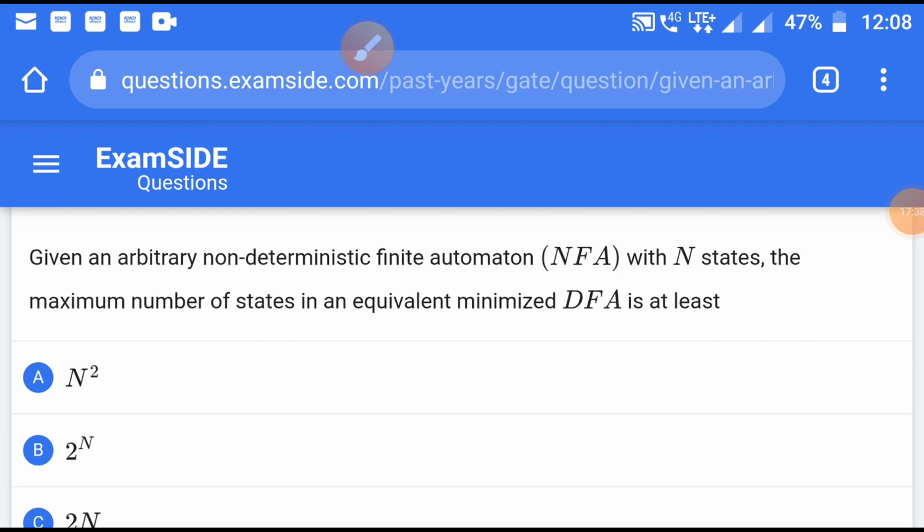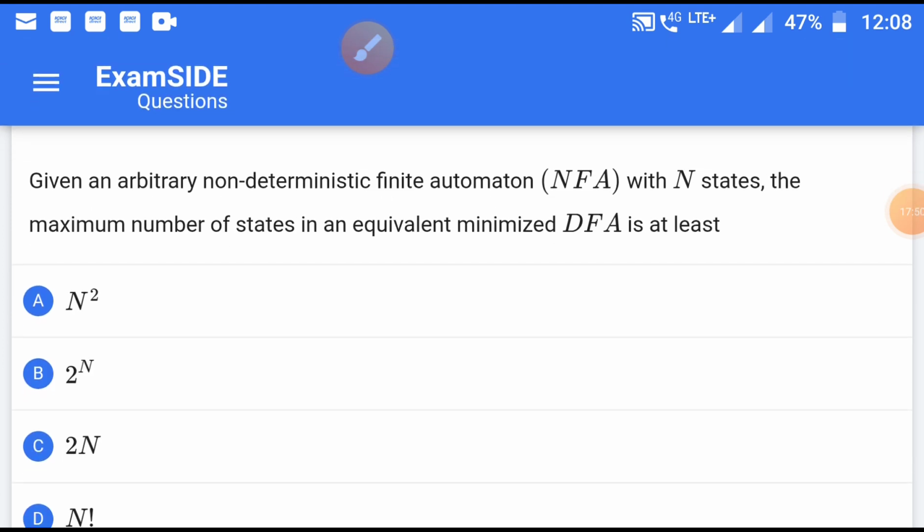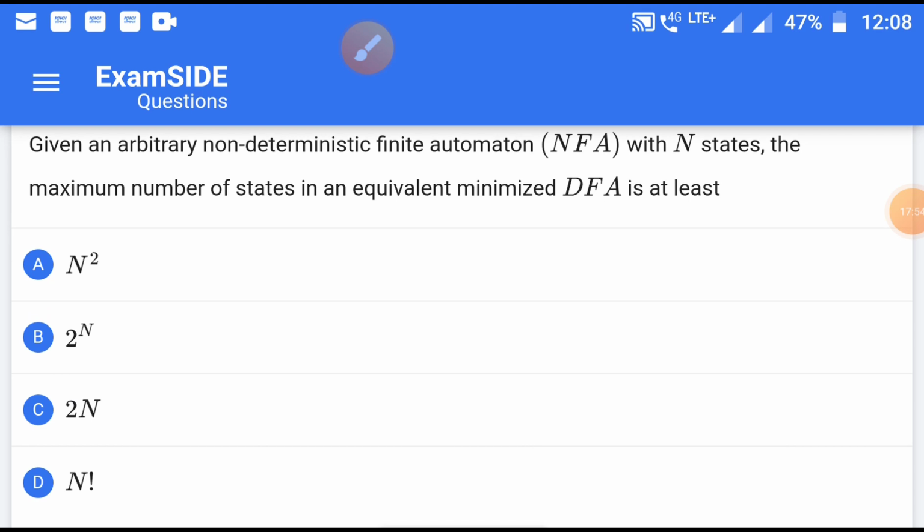In this question, given an arbitrary non-deterministic finite automaton with n states, the maximum number of states in an equivalent minimized DFA is at least. So it is actually a conceptual, remembering-based question.